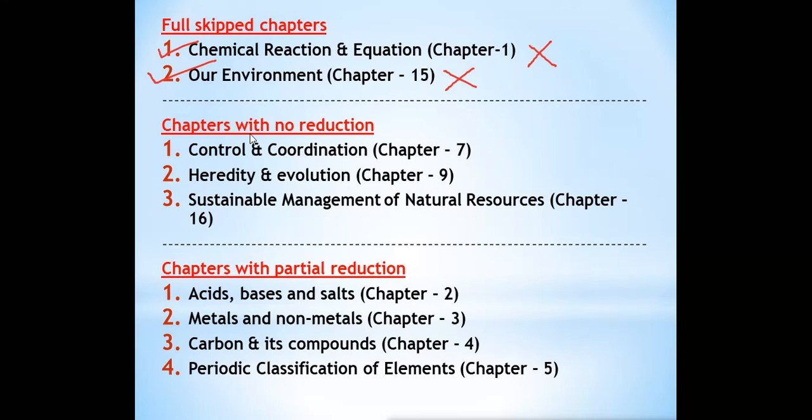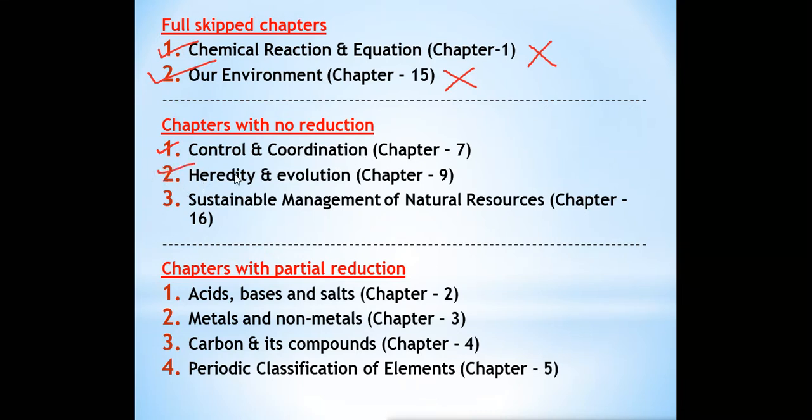Means in which no reductions are there at all. 100% you have to read the full chapter. So what are those chapters? Chapter number 7, control and coordination. This chapter you have to read completely. In this chapter no topic has been removed, no reduction is there in this chapter.